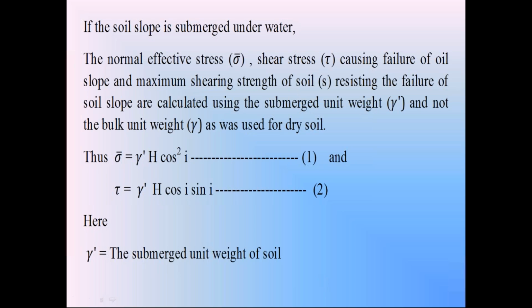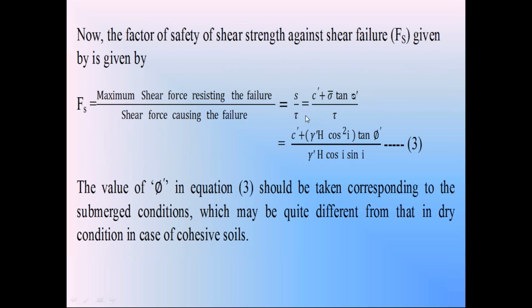Apply the Terzaghi equation to calculate the shear strength S of the soil. Shear strength S is equal to c dash plus sigma dash into tan phi dash. This shear strength S is resisting the failure, while shear stress tau is causing the failure. So the factor of safety Fs is equal to S by tau, that is c dash plus sigma dash tan phi dash divided by shear stress tau.